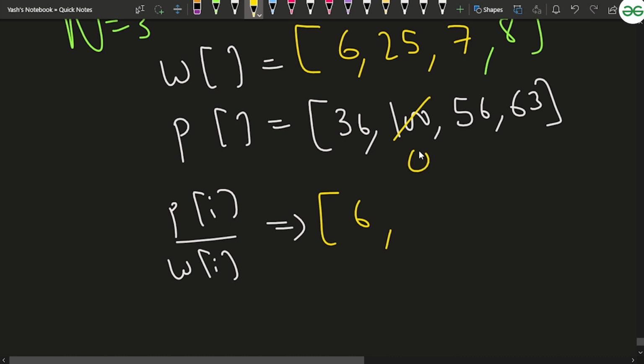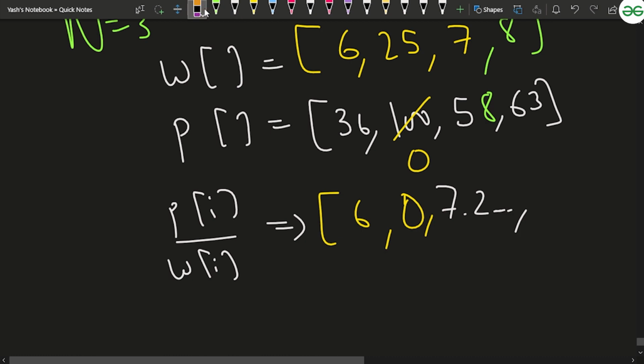In this case, since I have marked it as 0 because it's a perfect square weight, its per unit profit can be said to be 0. In this case, the per unit profit will be something like 56 divided by 7, and that's going to be nothing but 7. If it was 57 or 58, it would be 7 point something, like 7.2, and some other two more decimal places.